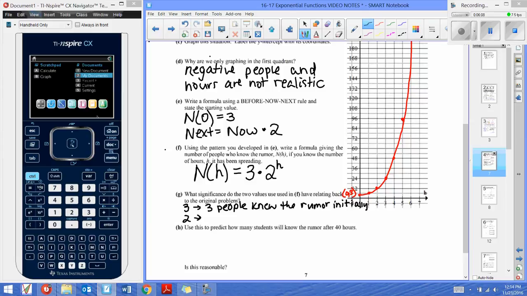And then 2, what does the 2 indicate? Well, after every hour, so every hour, the number of people that know the rumor actually doubles.